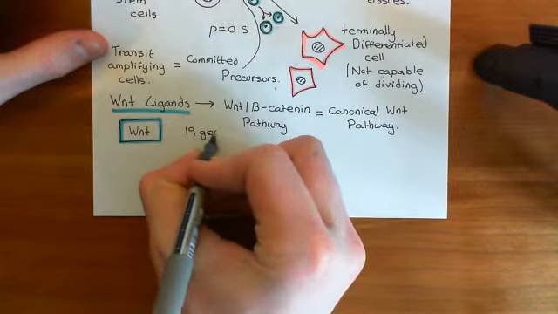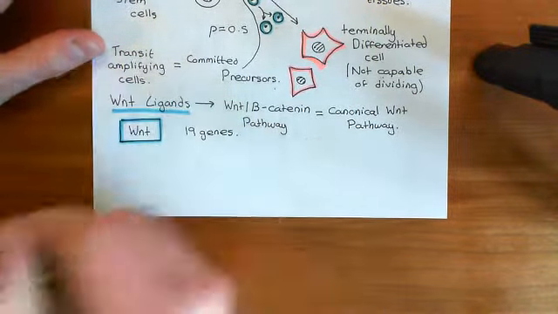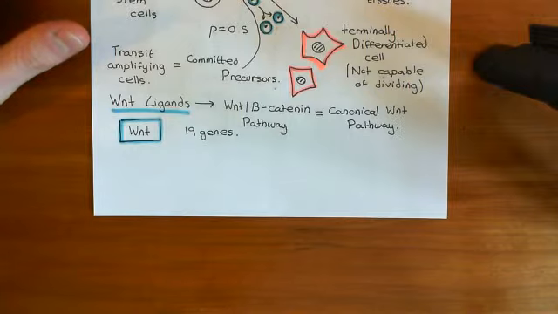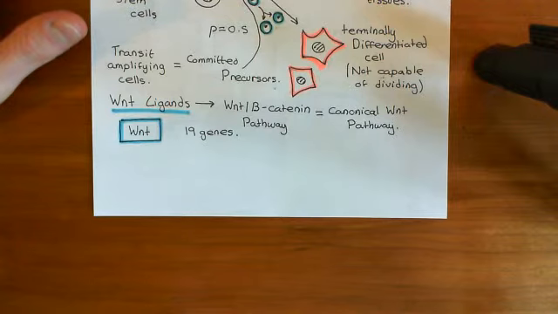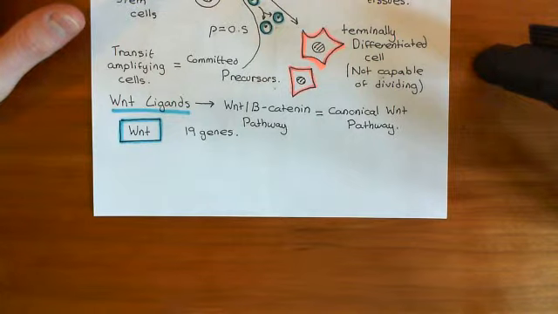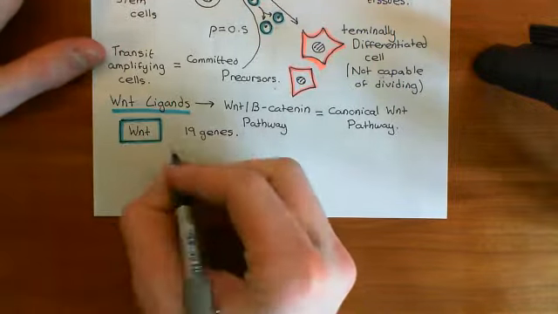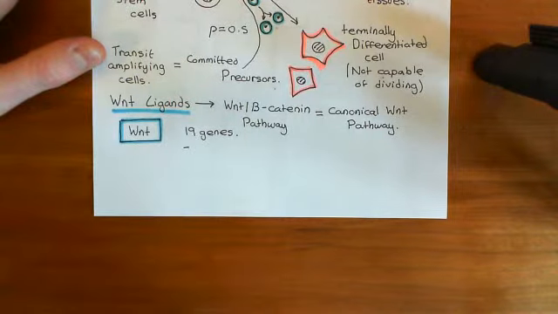Okay, so let's just talk about these different genes so that you have some understanding of the fact that there is this huge diversity within Wnt ligands. Now, they will all have different sequences of organic bases in the gene, and they will therefore produce proteins with different sequences of amino acids. However, these proteins are similar enough that they will activate the same receptors, and they will activate the same downstream signaling pathway. So, let's discuss the name of the 19 different genes.